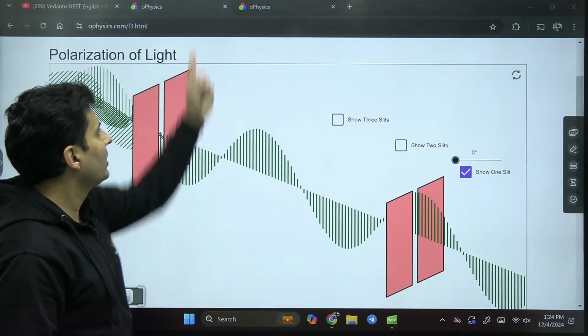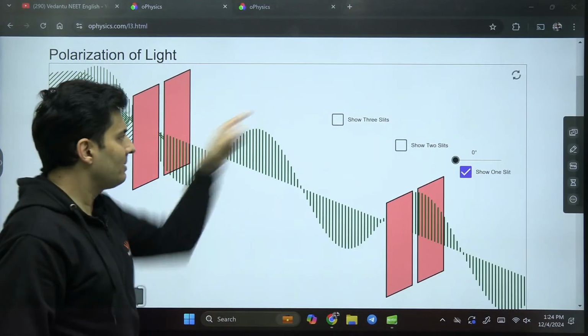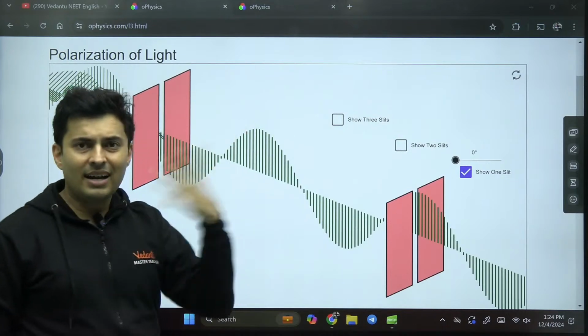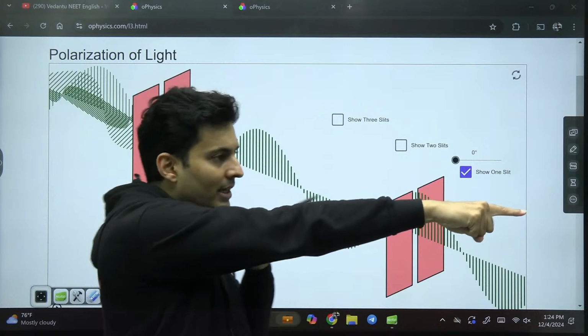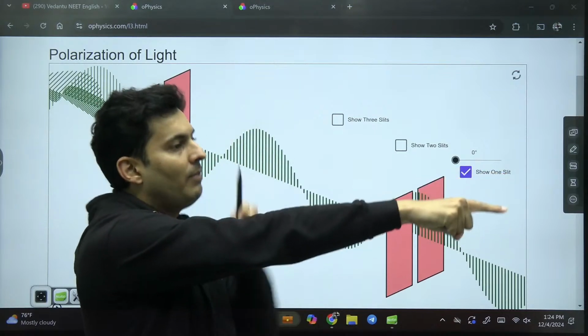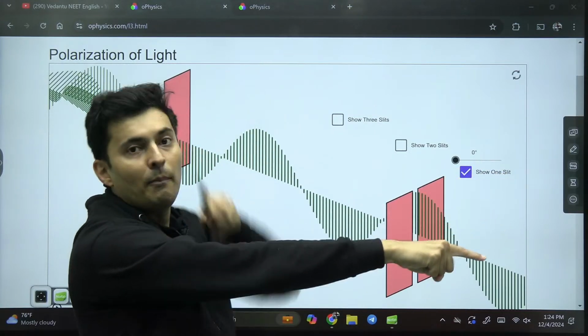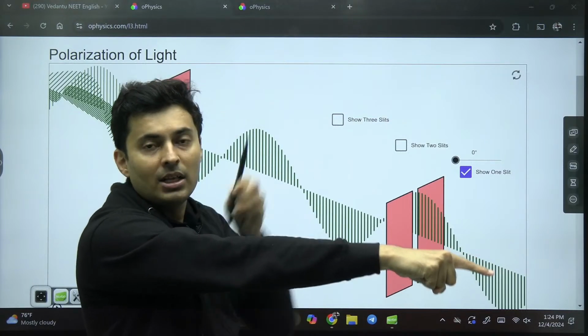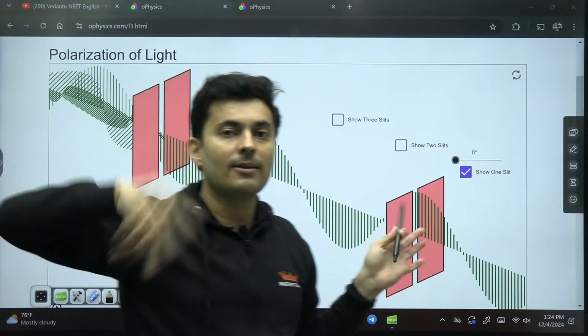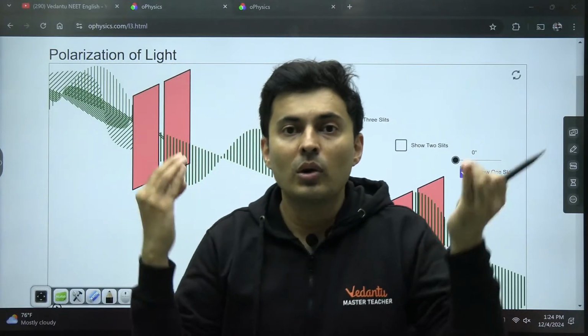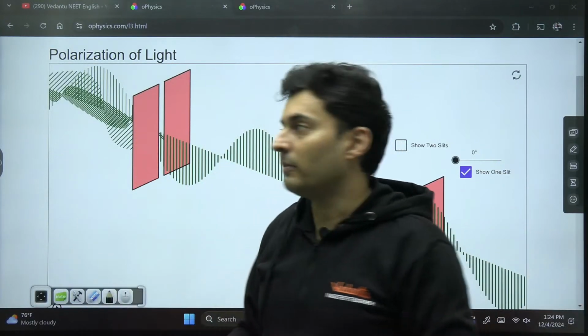Sometimes the particles are going like this, sometimes like this, sometimes like that, sometimes here. So it is randomly changing, but no matter what, if the wave is going here, it's always going perpendicular to the wave. So it is a transverse wave, but the direction of oscillation is continuously changing. So it is no longer a polarized wave.